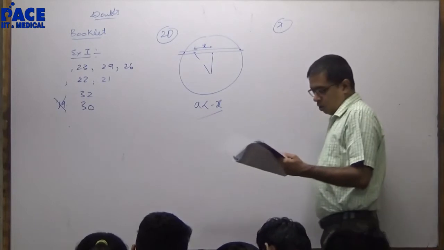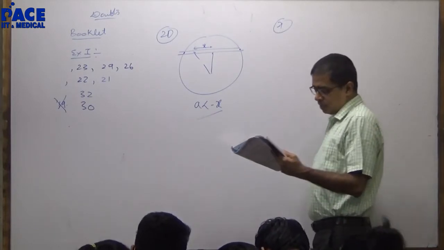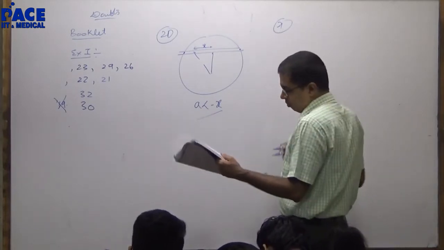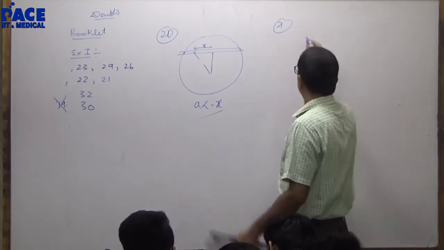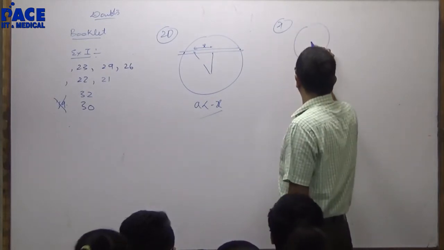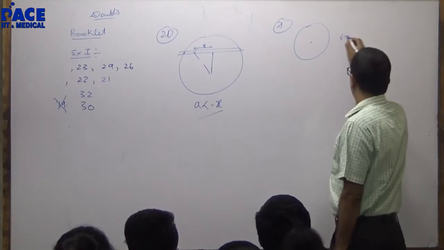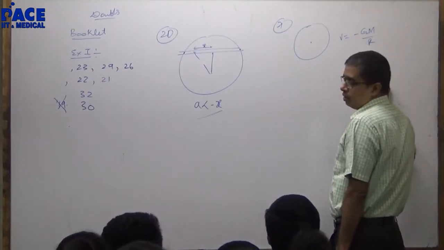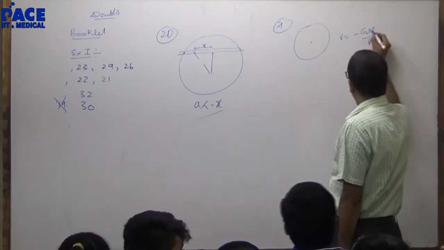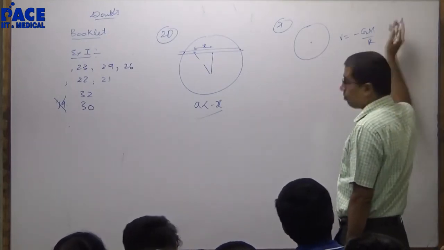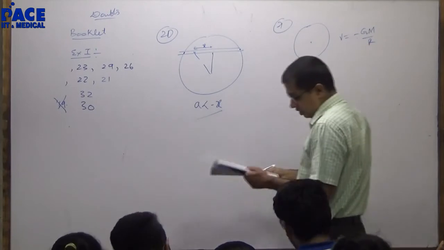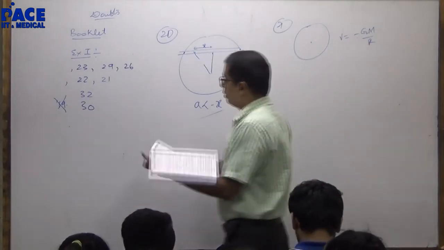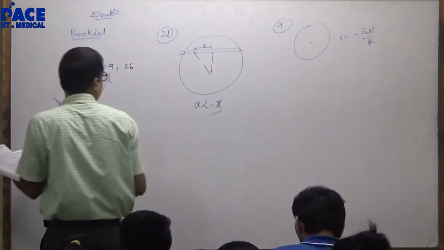21. Hollow spherical shell is compressed to half its radius. Potential at the center. Potential at the center of the shell will be minus Gm by R. Keeping the mass same, you are compressing the radius. Don't tell me potential increases. Take the negative sign into consideration.